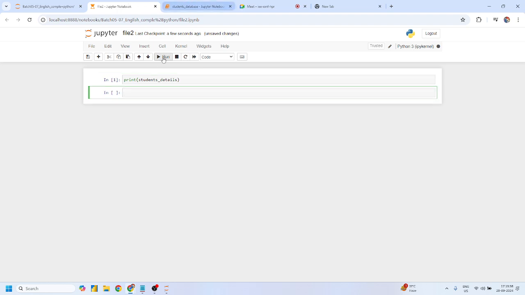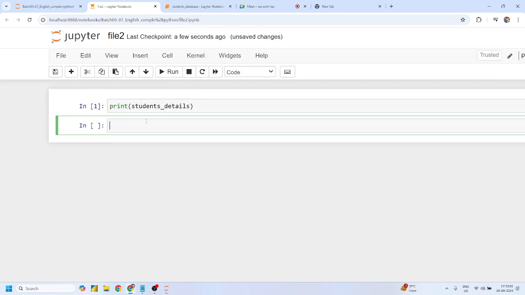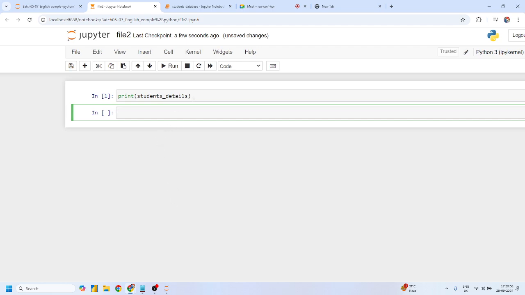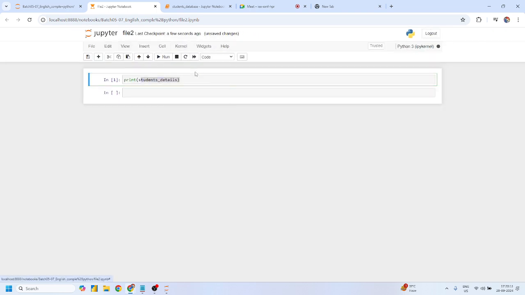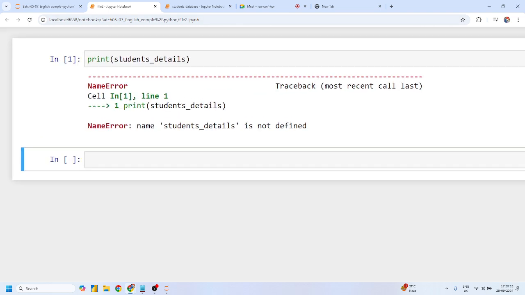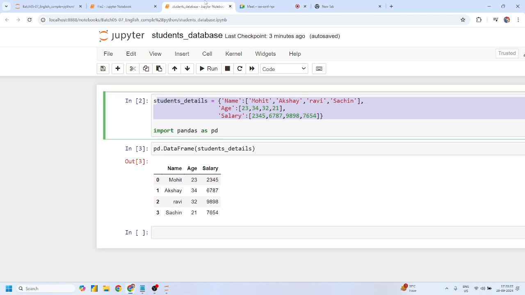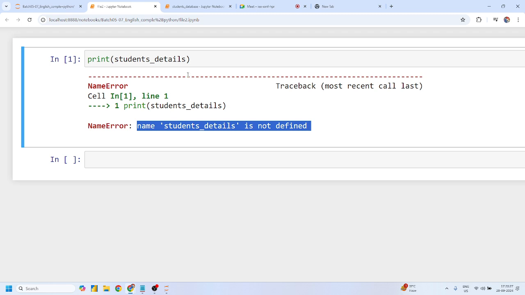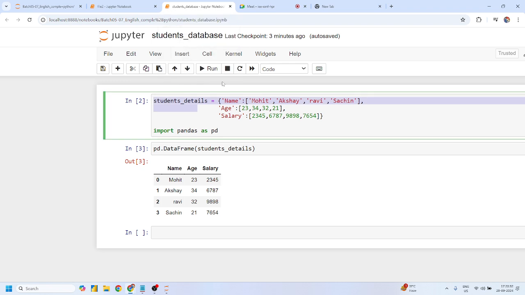No, sir, definitely it will give me the error, right? And what exactly will that error be? It is a name error, right? You cannot directly call any variable if it is not declared, right? That is the issue. Let me restart my kernel and clear output, right? This file is not running now. If I simply print this, I'll get this error, right? Students details, and I have declared the same variable name, but I could not get the same result because this file cannot directly communicate with that file. Yes or no? Right, this is the issue.